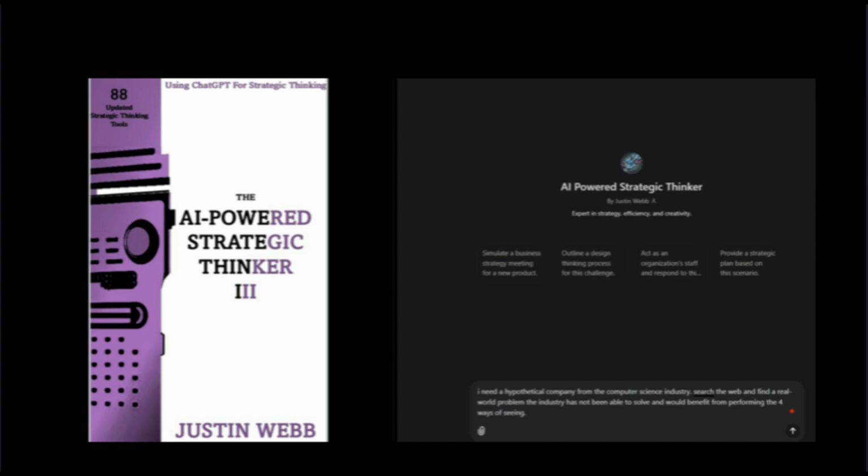On screen is a copy of the AI-Powered Strategic Thinker, 3 Kindle edition, so we can copy the prompt into ChatGPT. On the right is AIPS GPT, which is optimized for this tool and others in the book. One note is this used to work really well in version 3.5. Not sure what is going on, but the newer models no longer create the neat matrix you saw in my previous book. Nonetheless, the results are still relevant.